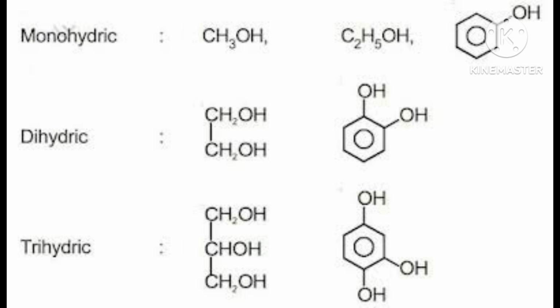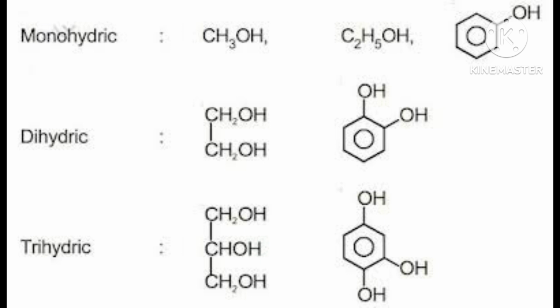Example of dihydric alcohol is ethylene glycol. Two carbons are there in ethylene. And here in propane, 3 hydrogens are gone and 3 OH came. Yet another example, of trihydric alcohol. Propanol also you can tell, 1, 2, 3 propanol you can tell. This is the trihydric alcohol. This is the aliphatic. These are the examples of aliphatic alcohol.